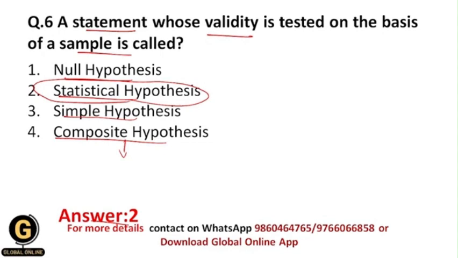All of you getting? Whenever we make this kind of statement regarding a null hypothesis or alternative hypothesis, that kind of hypothesis will be called a composite hypothesis. All of you getting? Okay, and that's why your correct answer over here is statistical hypothesis, which is a statement whose validity is tested on the basis of a sample.